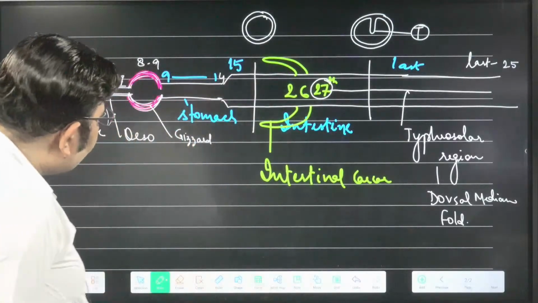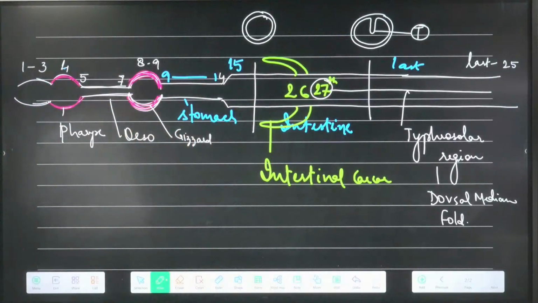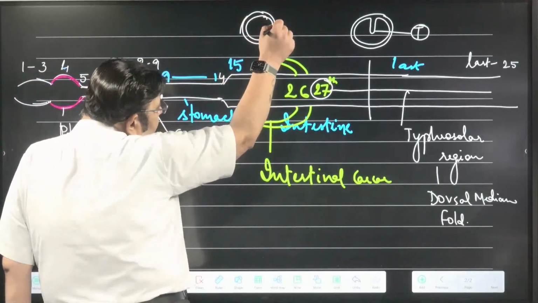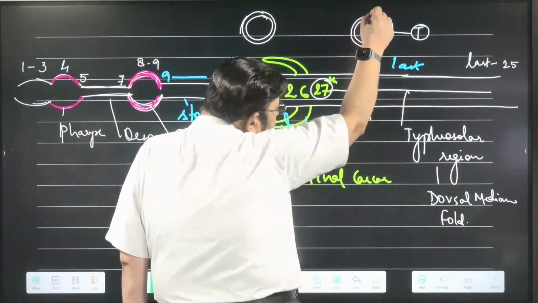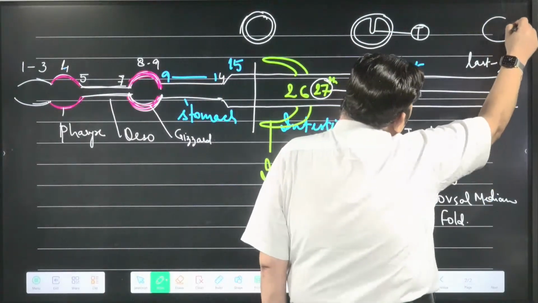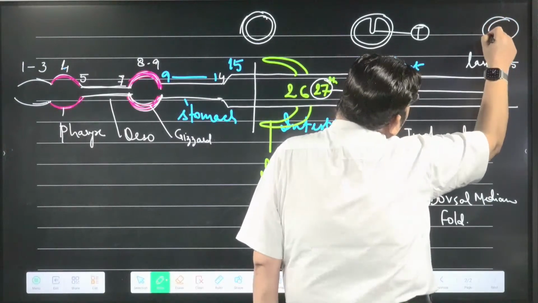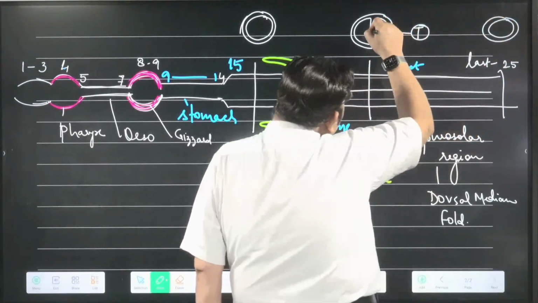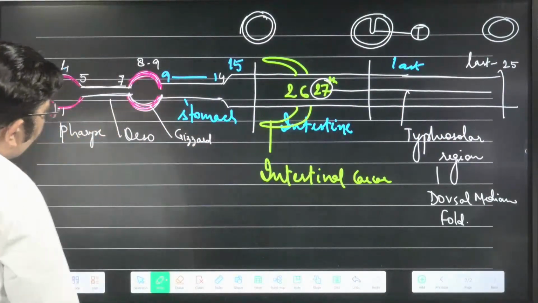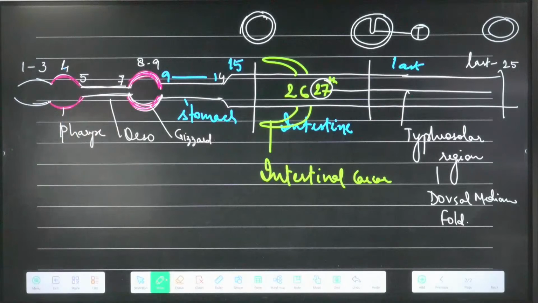Okay, the typhlosole is a dorsal median fold. I have shown it by T. This is in the typhlosolar region, and this is the pre-typhlosolar segment. Its section is like this. In the typhlosolar region its section is like this, and in the post-typhlosolar region, no problem, same. But only in the typhlosolar region is there a dorsal median fold, which increases surface area.